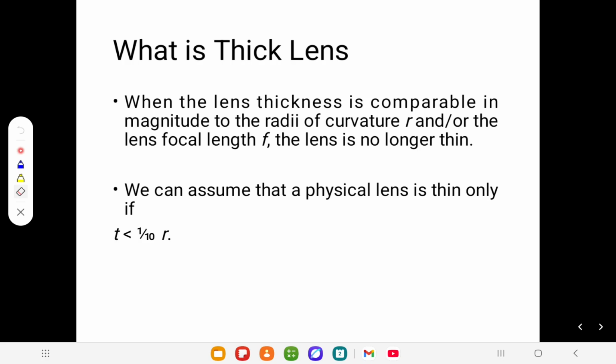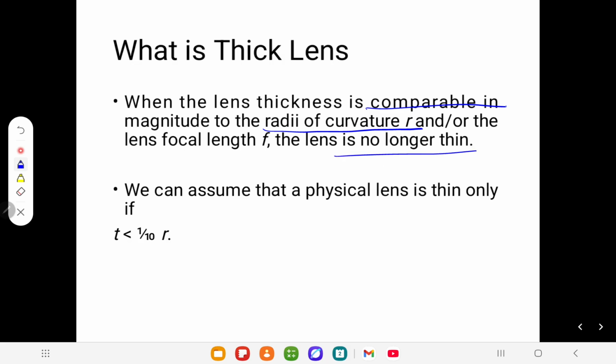We considered thickness a negligible component in the case of a thin lens in our previous video. But in a thick lens, when the lens thickness is comparable in magnitude to the radii of curvature or the focal length of the lens, the lens is no longer thin.